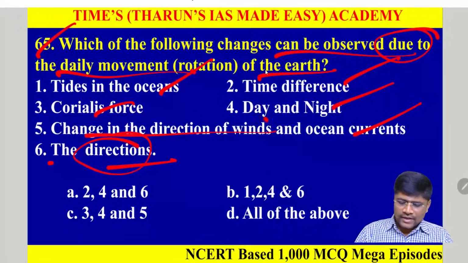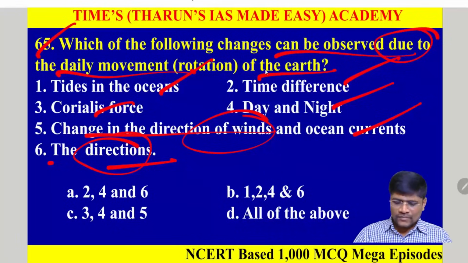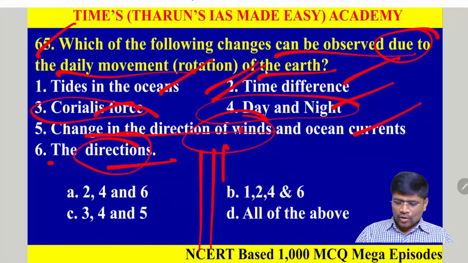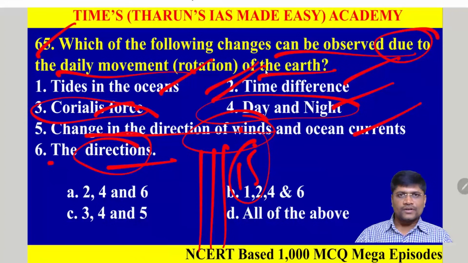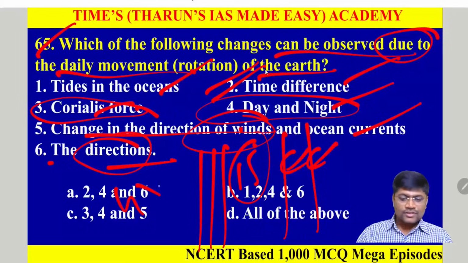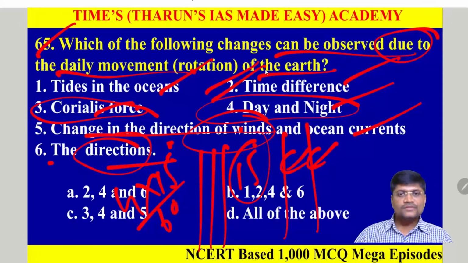Because of the differential heating and cooling of the land and water on the Earth, there will be local winds and movements of the ocean currents also. And because of the sunrise and sunset, we are experiencing day and night. And because of the Earth rotation also, there is an imaginary force called Coriolis force. And because of the Earth rotation only, for every 15 longitudes, we are experiencing a 1 hour time difference. Because the sun will take exactly 4 minutes to cross each longitude. For 15 longitudes, it will be exactly 60 minutes. That means for every 15 longitudes, we have a 1 hour time difference.